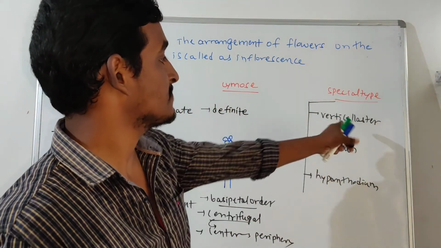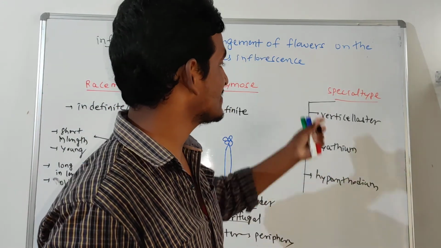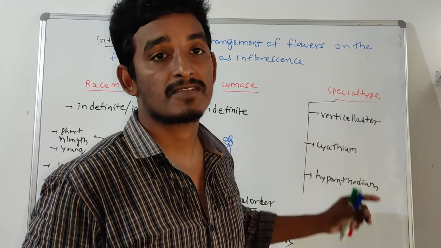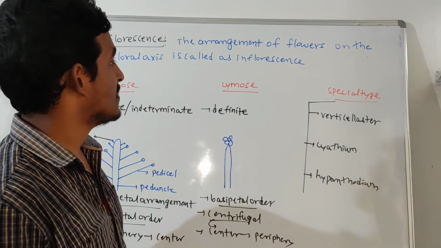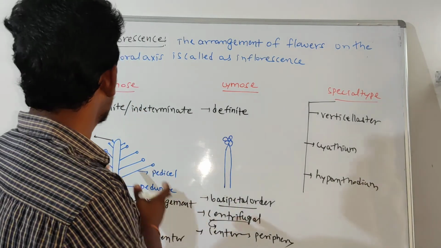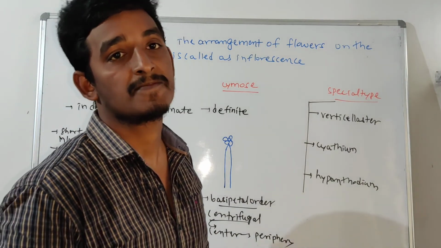These are the three types of special inflorescence present in plants. So that is about various types of inflorescences. In the next class we will discuss different types of racemose inflorescences.